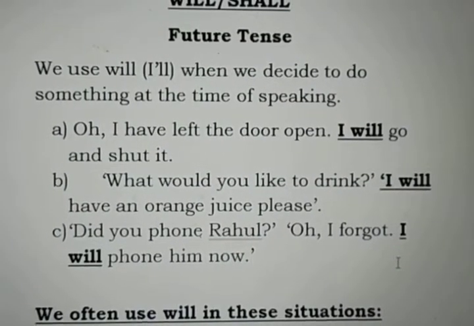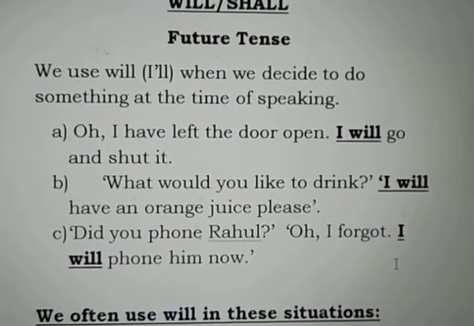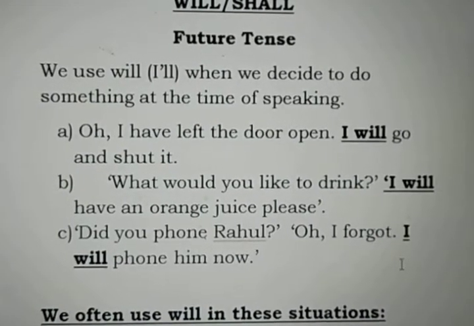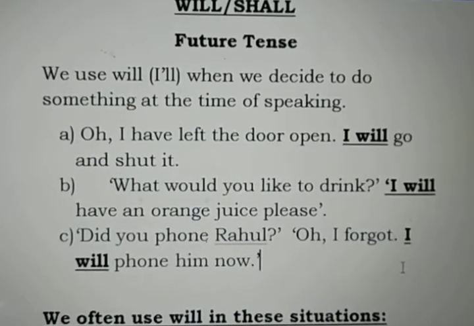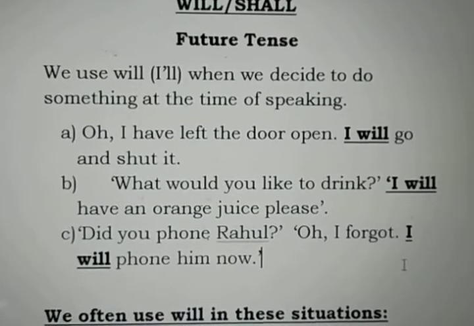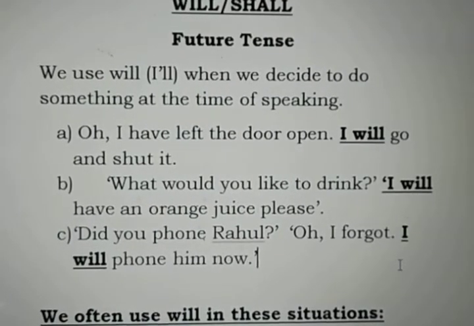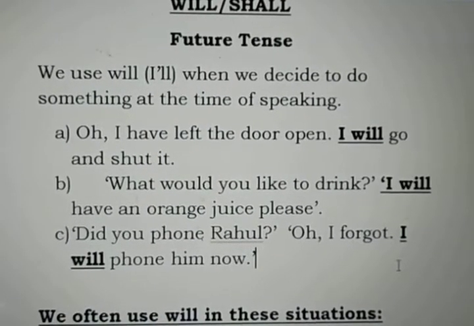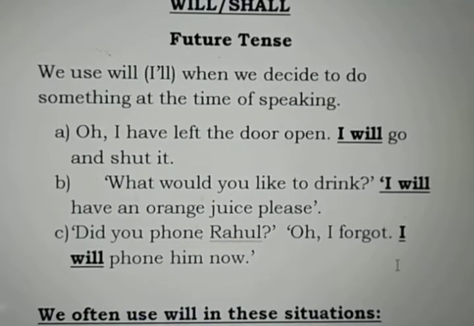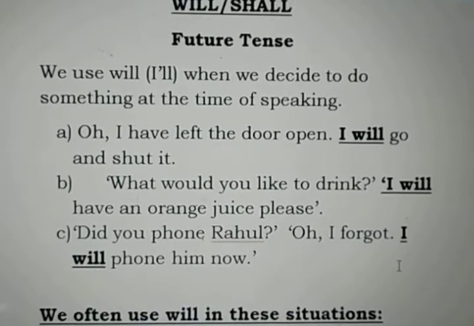So in all these examples, we see the person has not decided to do things earlier. He decided to do things at the time of speaking or on the spot, like going and shutting the door, like having an orange juice, and like phoning him now.